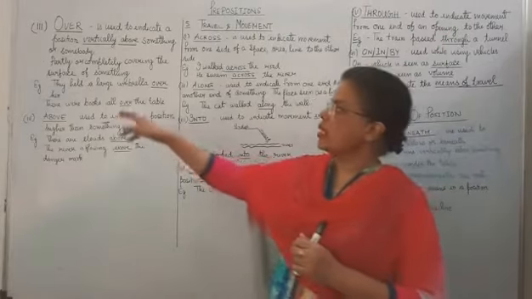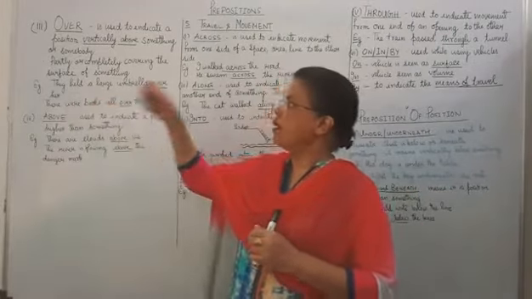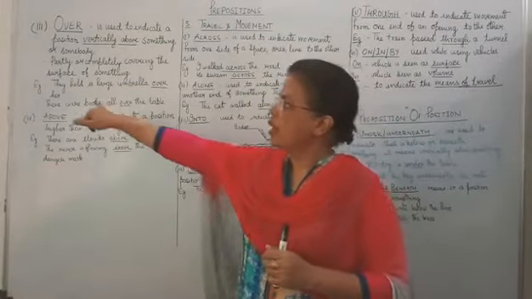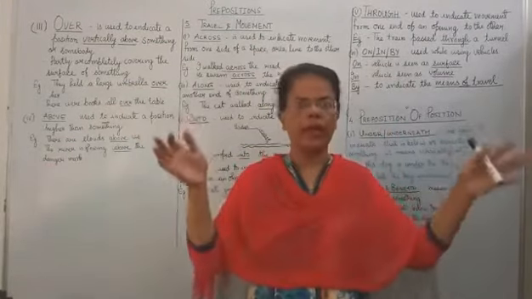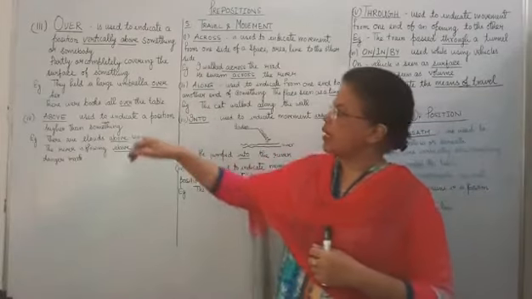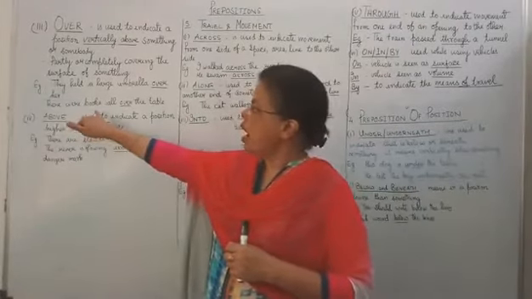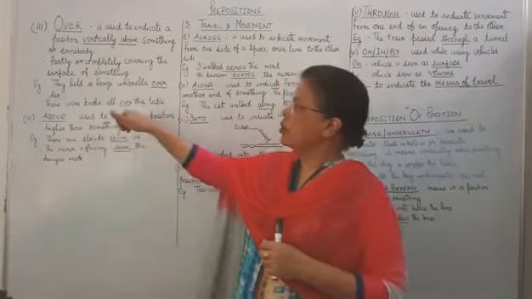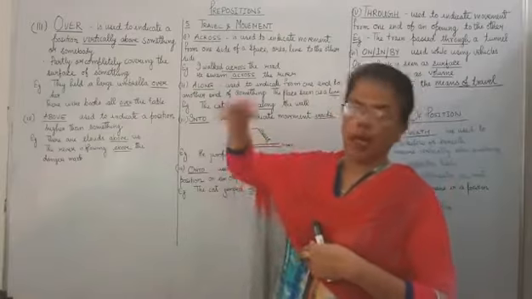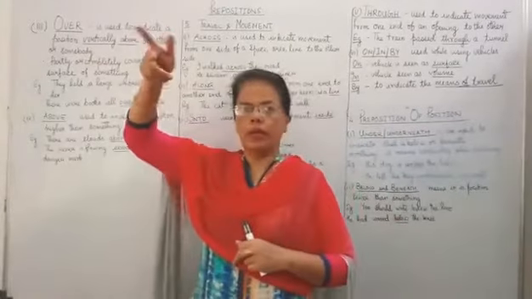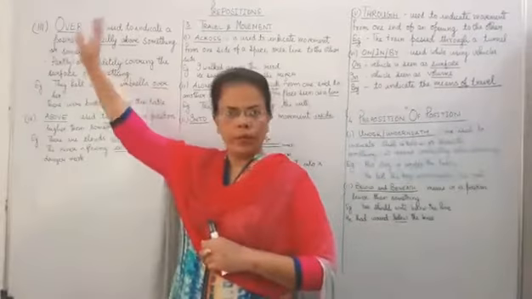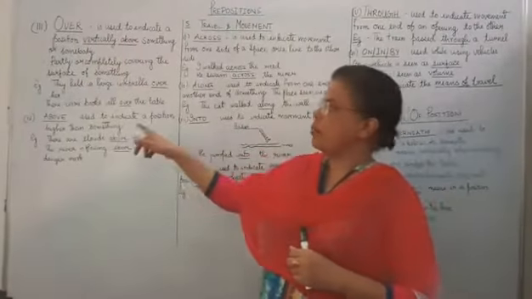Alright. So see the example. They held a large umbrella over her. So, partly or completely covering the surface. Next, you can see there were books all over the table. All over the table. Sorry, I am dealing with over. In between I gave you the example of above. I am dealing with over. Is this clear?